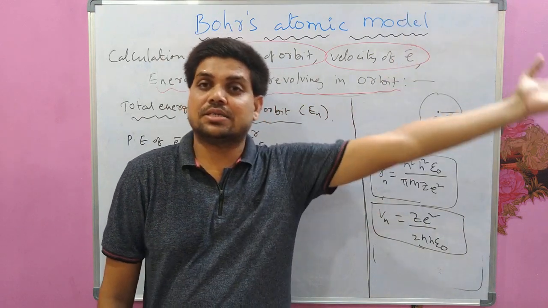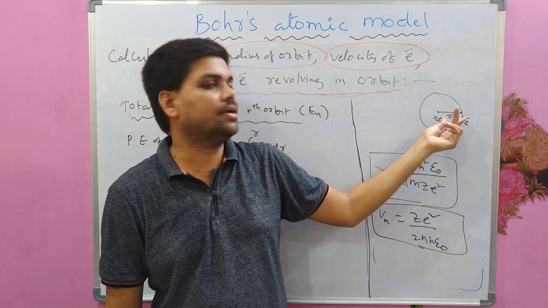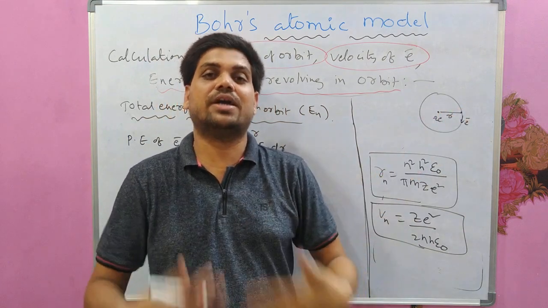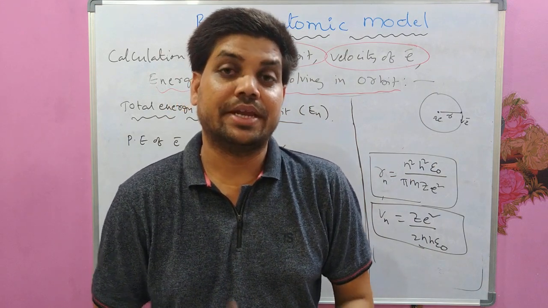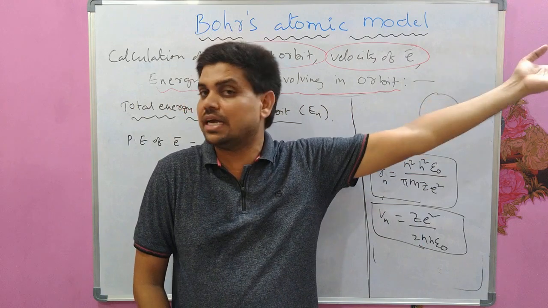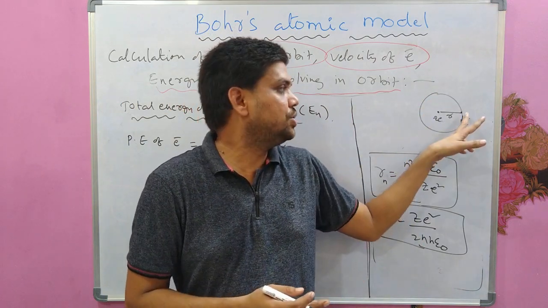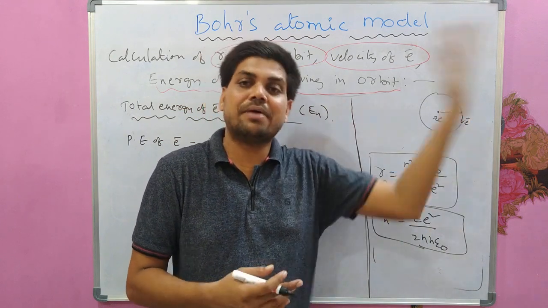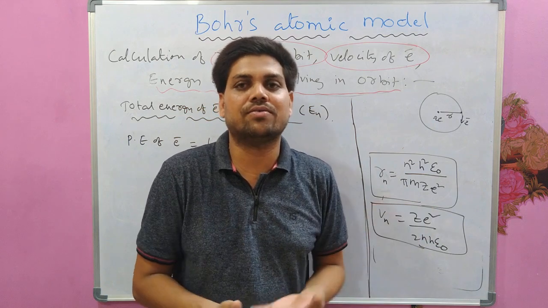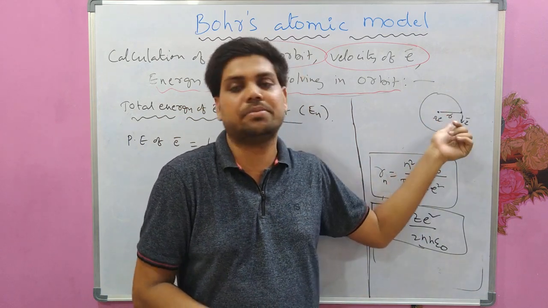The electron is brought from infinity to this particular orbit for a distance of small r. So how much work is done? The negative of work done. In general, the potential energy at infinity is taken as 0, and here it is Ur minus U infinity. U infinity will be 0, so Ur we will get. The potential energy of this electron in this particular orbit we will get.